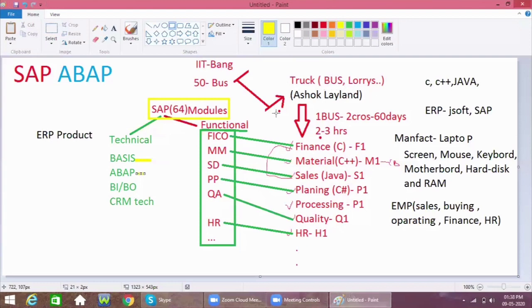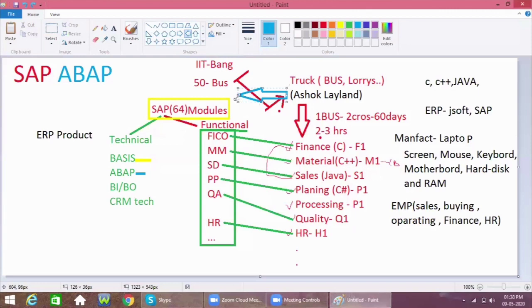Now, before SAP, for calculating the cost of one bus, how much time was it taking? He required around 2 to 3 hours, right? Now let us assume that instead of different technologies, he is using SAP software.